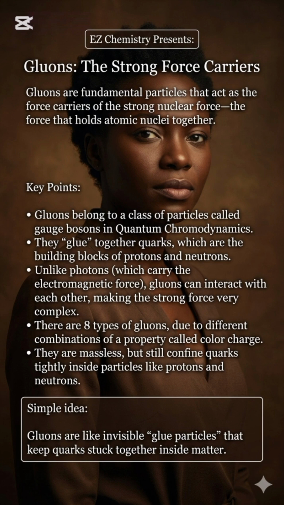Unlike photons, which carry the electromagnetic force, gluons can interact with each other, making the strong force very complex. There are 8 types of gluons, due to different combinations of a property called color charge. They are massless, but still confine quarks tightly inside particles like protons and neutrons. Simple idea. Gluons are like invisible glue particles that keep quarks stuck together inside matter.